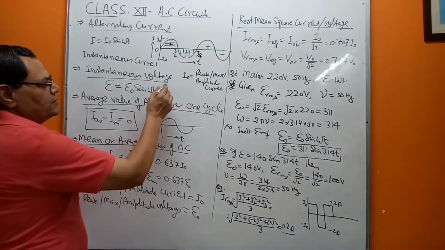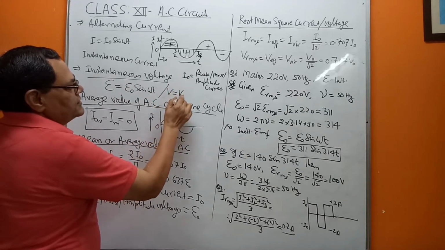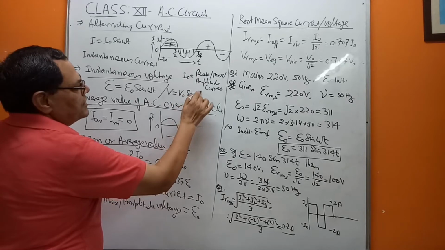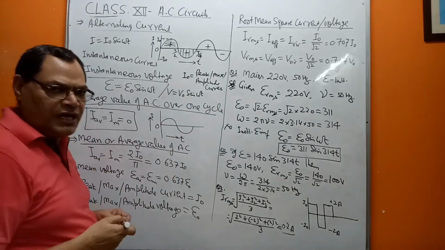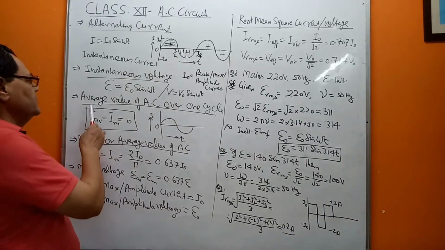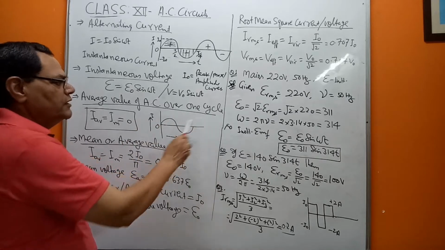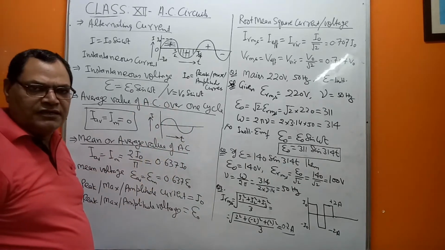In some of the books you find this expression, and in some books you will find V equals V naught sine omega t as well. Clear? Yes.